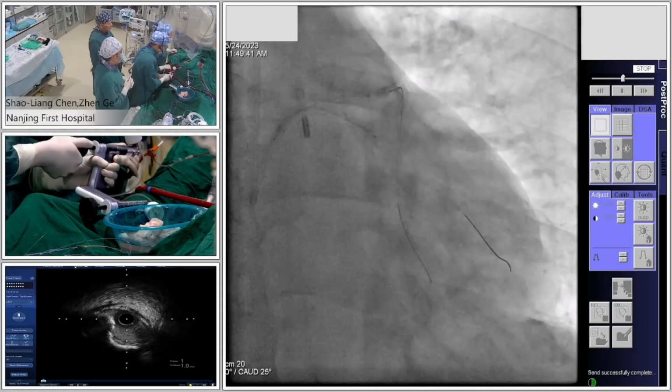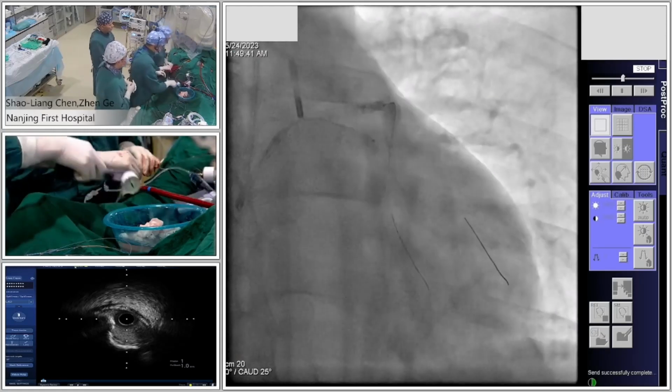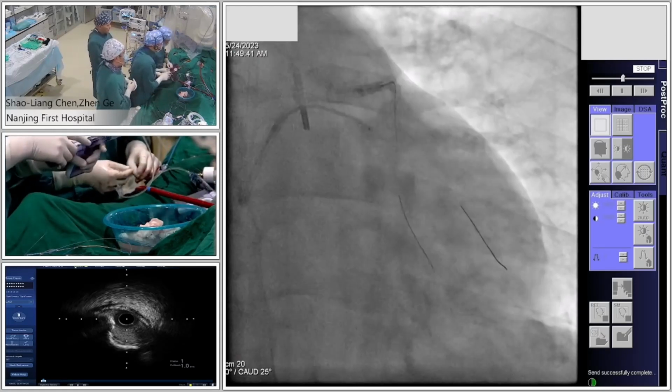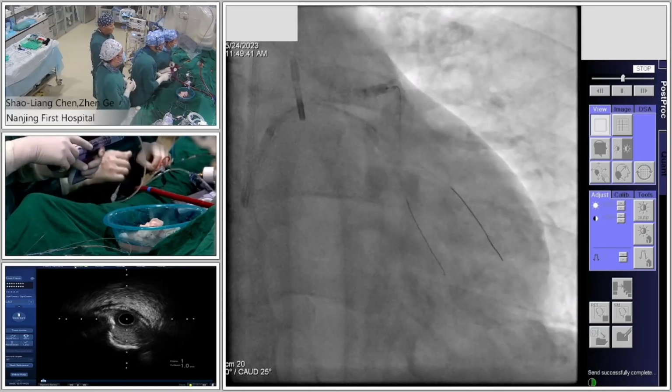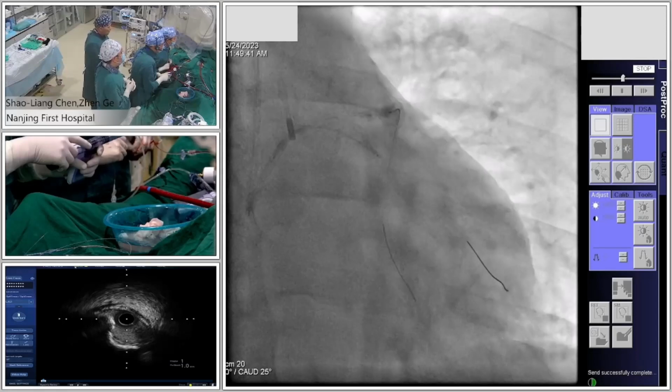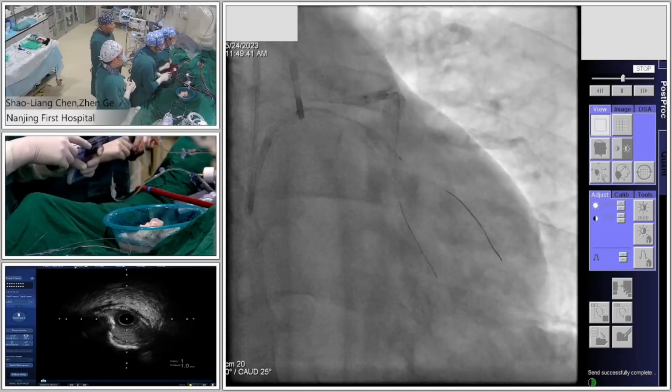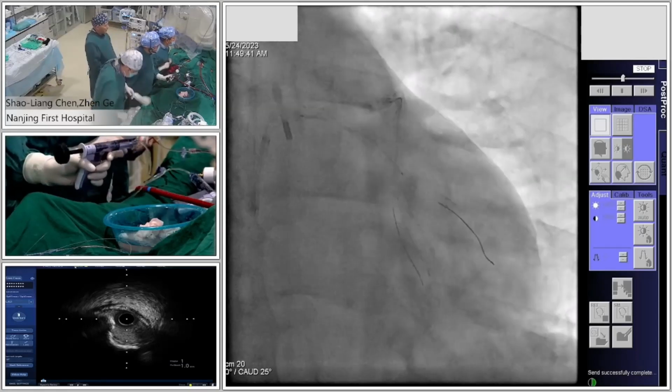So fix the Synflex wire. Good. Very good. Deflation.